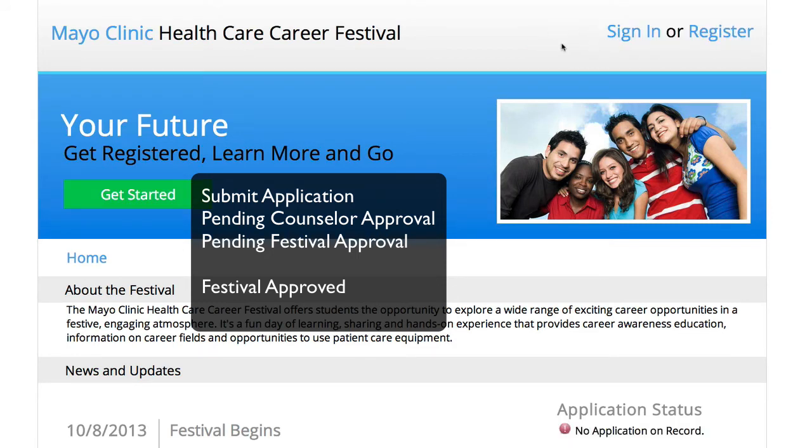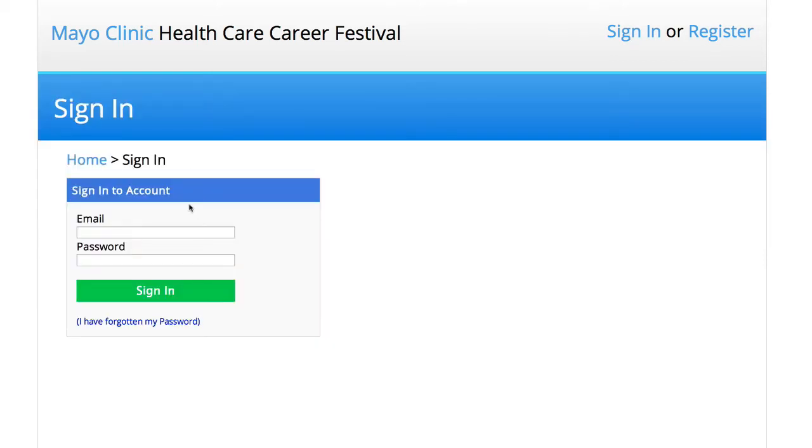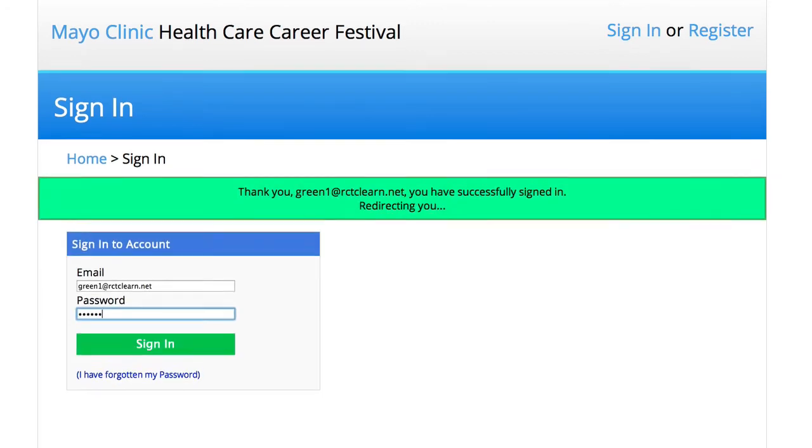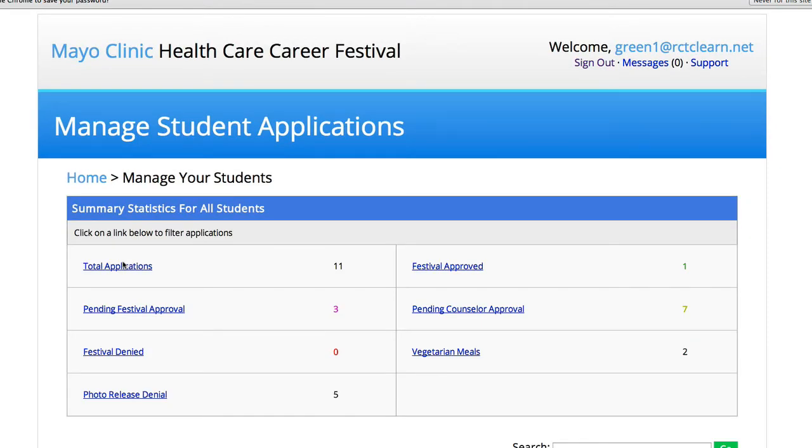So I just simply signed off as that student, and you'll be receiving from us a special login for your school. And this special login will be a counselor login with special abilities to see all of the users within your school. And I'm going to sign on with the Green school, if you will, special counselor, and I'm going to simply log in. And I want to show you what you as an educator counselor will see.